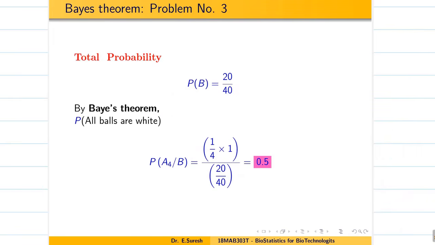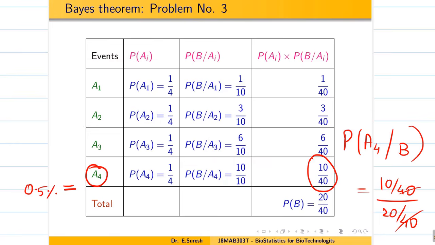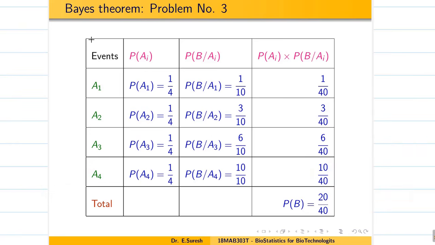Okay, I think now it is clear. If the question asks what is the probability that 4 balls are white, meaning event A3, you have to write 20 by 40. If 3 balls are white, you have to use this one. So you have to use the appropriate data. That's it, students. So Bayes theorem, you don't need to worry. The formula is big. You can refer to some books or materials. So use this trick, make the table.